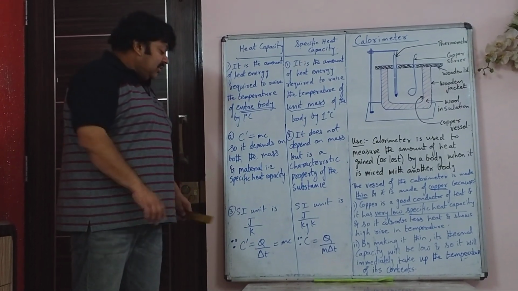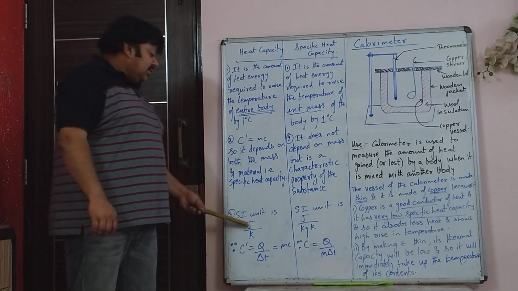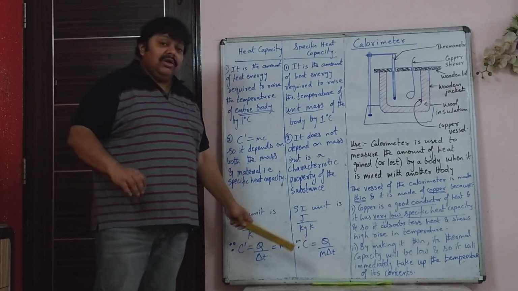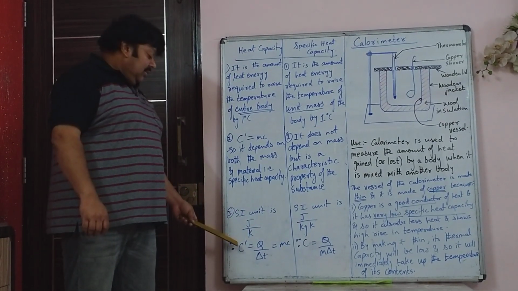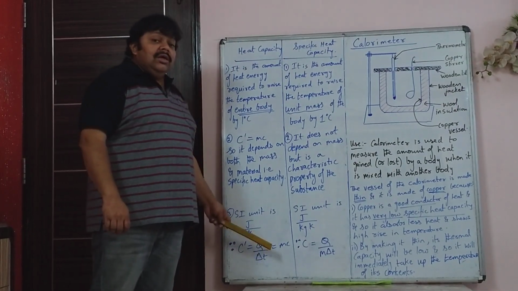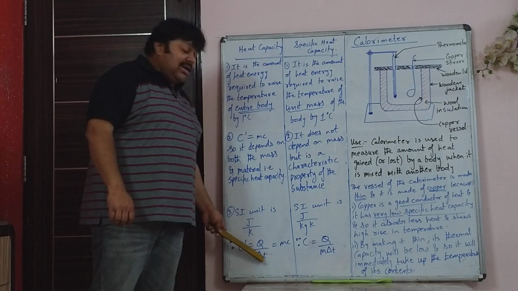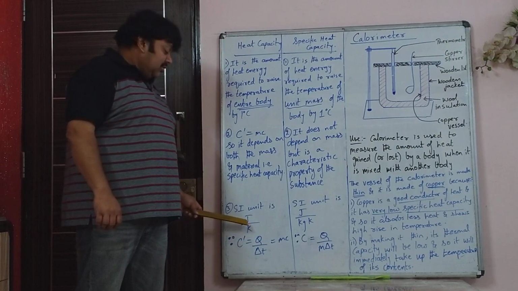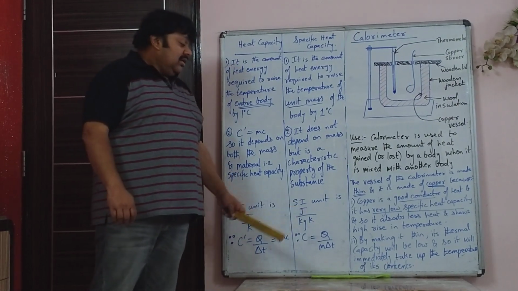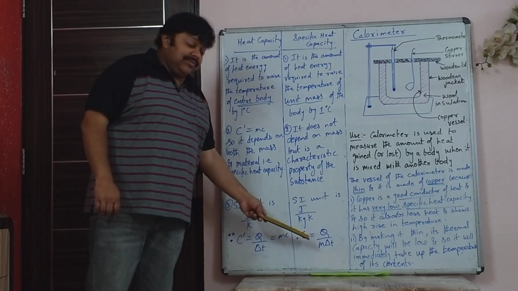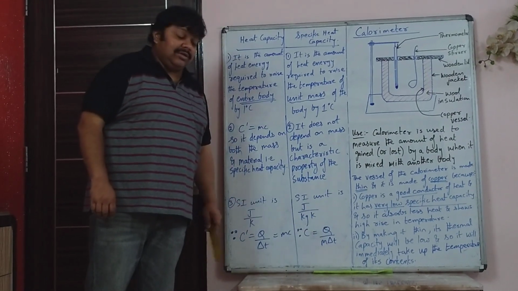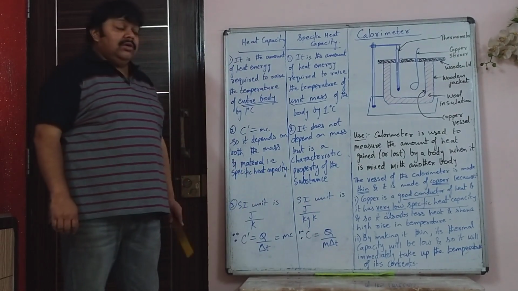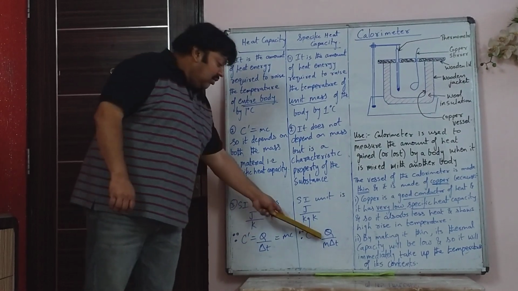And the third distinction you can say is the unit. In heat capacity, it is joule upon Kelvin. In specific heat capacity, it is joule upon kg Kelvin. That too because of the basic formula that C dash is Q upon delta T, amount of heat required upon the rising temperature. So there is no unit mass here. So it is the entire body, so there is no kg here. Whereas there, Q is equal to mc delta T. So C will be Q upon m delta T. So Q is joule, m is kg, and delta T is Kelvin. So that is why the units are also different.